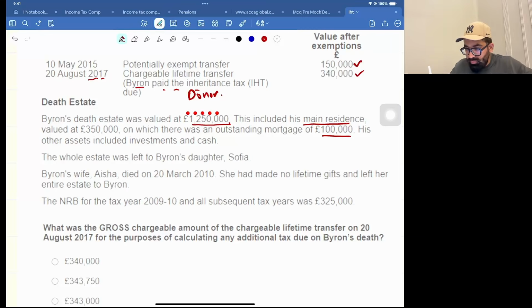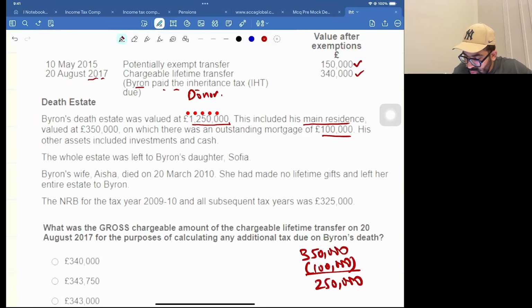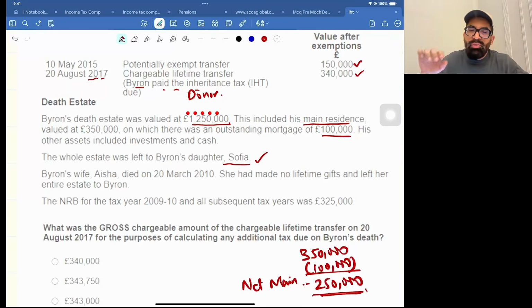So your net amount of main residence is 250,000. Don't forget this. Now, the whole estate was left to Byron's daughter Sophia. So yes, we are eligible for residence NRB.